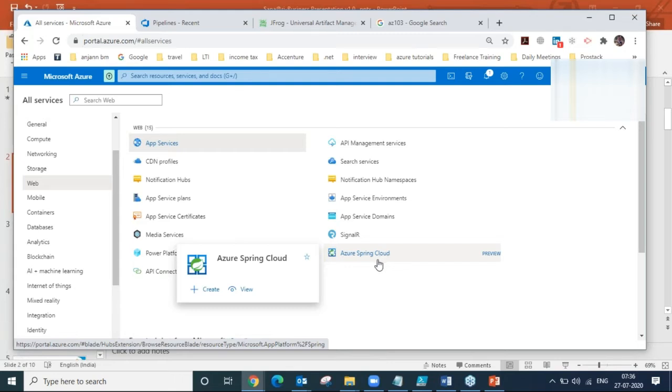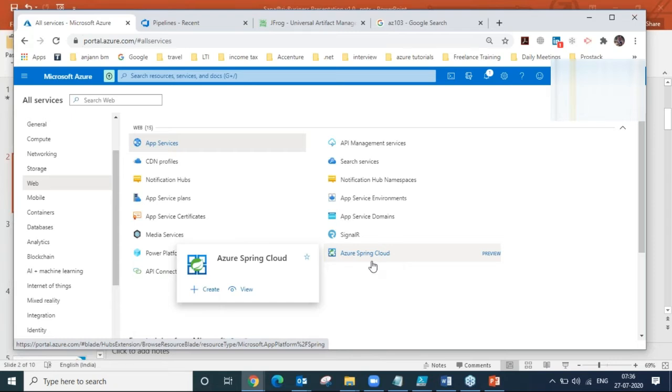Azure Spring Cloud is actually a hybrid cloud environment. As you know, the cloud can be divided into three parts: public cloud, private cloud, and hybrid cloud. We have public clouds like AWS, Azure, and GCP, Google Cloud Platform.